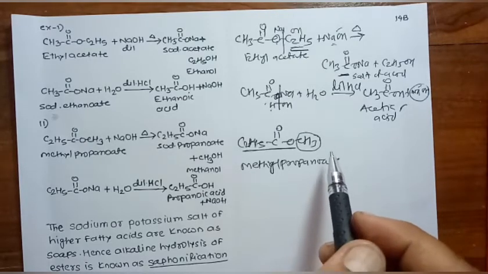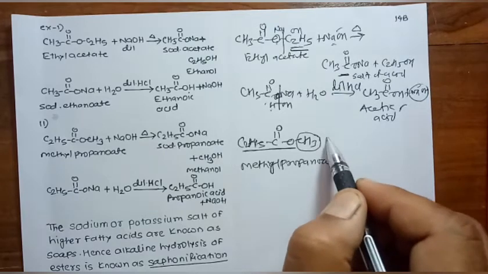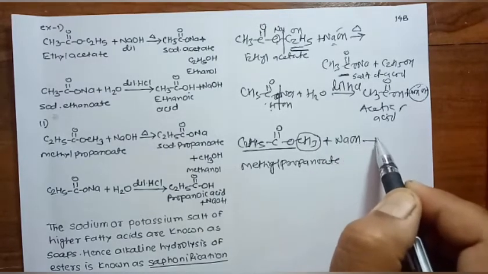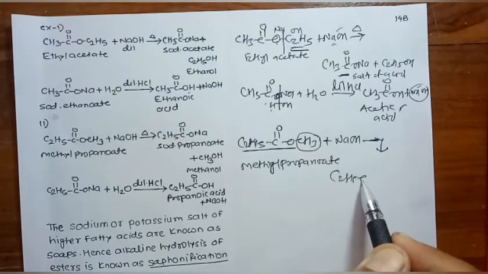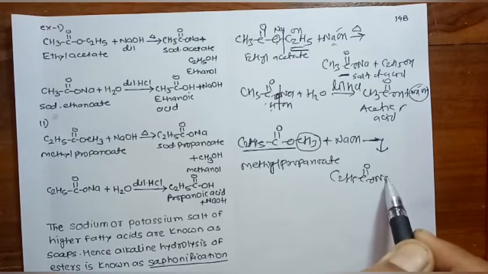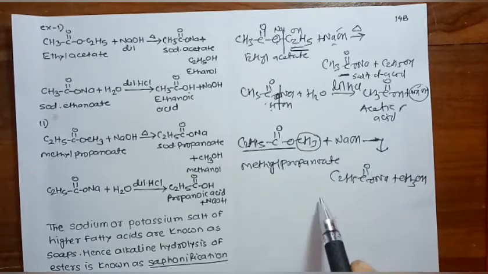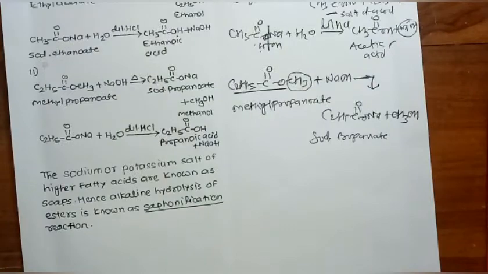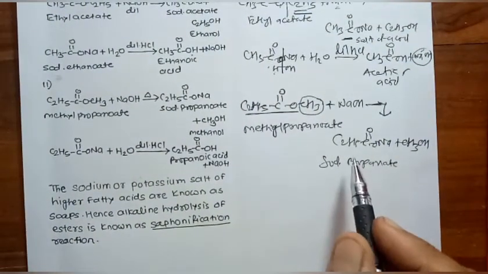Nomenclature I have already taken in 11th. Here methyl propanoate on alkaline hydrolysis reacts with NaOH and gives C2H5C double bond ONa plus CH3OH. It is sodium propanoate, a salt of the acid. Sodium propanoate is the IUPAC name, sodium propionate is the common name.